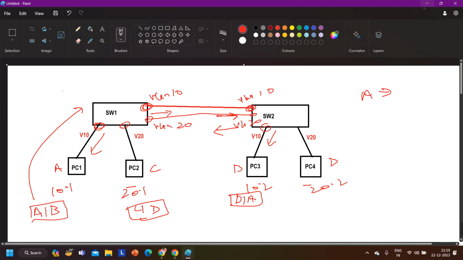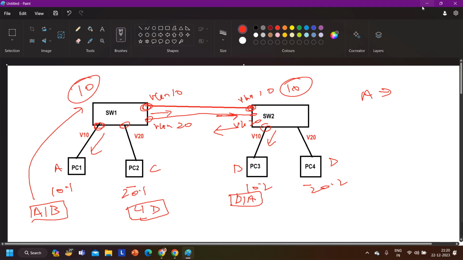Right? Now VLAN 20 users can also communicate. So like this, if we have users in 10 VLANs on switch 1 and 10 VLANs on switch 2, how many links do I need to connect between switch 1 and switch 2? 10, right? So this is not the actual method which we will use in this scenario.